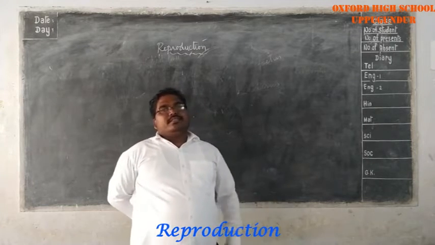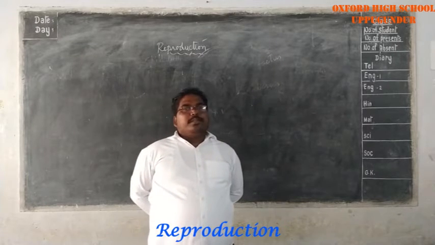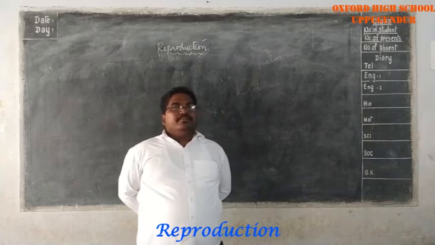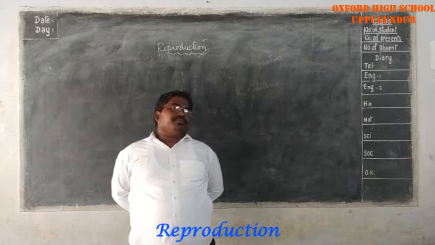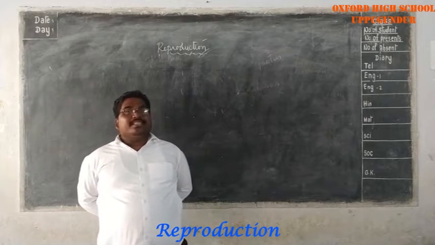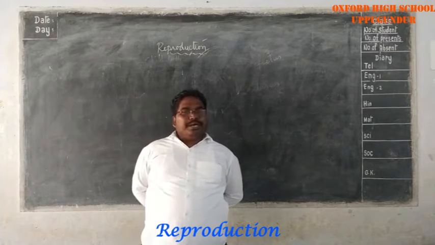Dear students, up to now we discussed reproduction. In the previous classes we discussed the male reproductive system, the female reproductive system, the parts present in them and their functions. After that we discussed childbirth.